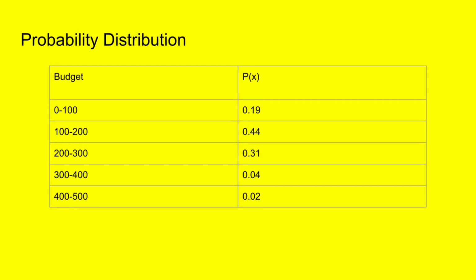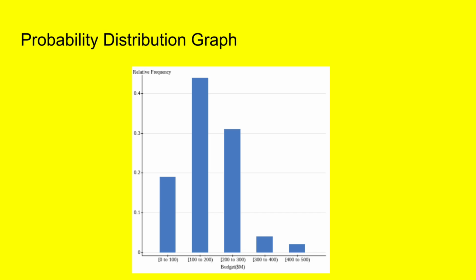Here is the relationship for the probability distribution between budget and probability. 0 to 100 is shown to be 0.19. 100 to 200 million for budget is shown to be 0.44. 200 to 300 would be 0.31. 300 to 400, 0.04. 400 to 500, 0.02. Here is the probability distribution graph. It is shown that it is skewed right.